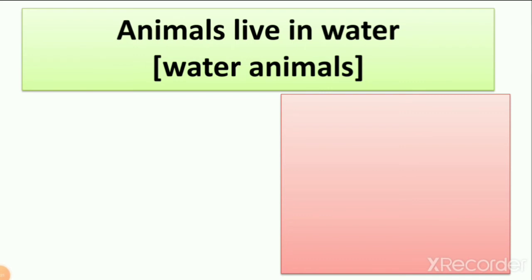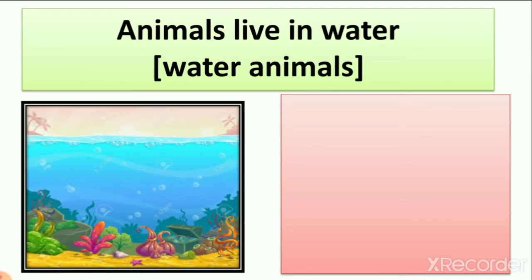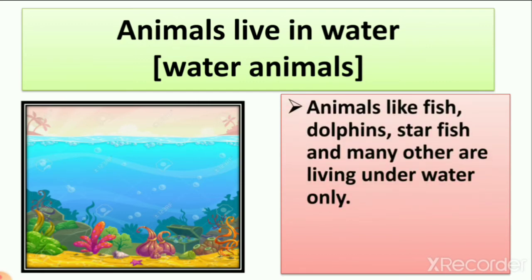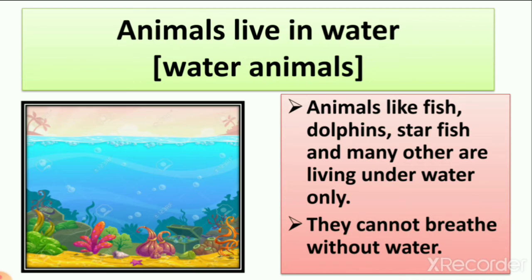Then we learn about animals that live in water. We also call them water animals. So which are water animals? Like fish, dolphin, starfish and many other animals are living underwater. They can breathe only in water. They cannot breathe on land. So they need water. When we take these animals out of the water, they cannot live.